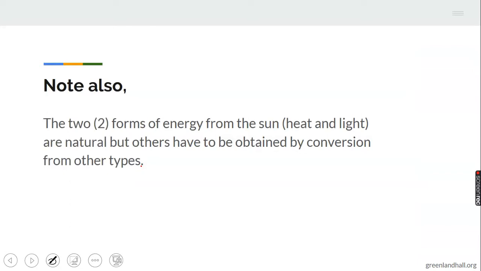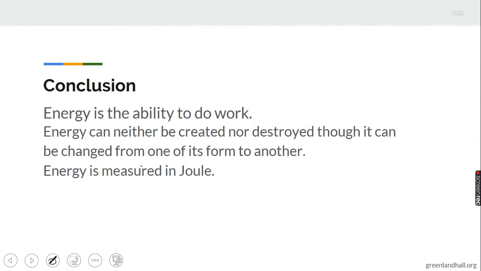Now, note also that the two forms of energy from the sun, which are heat energy and light energy, are natural, but others have to be obtained by conversion from other types. Every other form of energy, like the chemical, is not natural. Man mixes a lot of things together to make it work. So apart from heat energy and light energy, the other forms of energy are not natural. They are converted from other types.